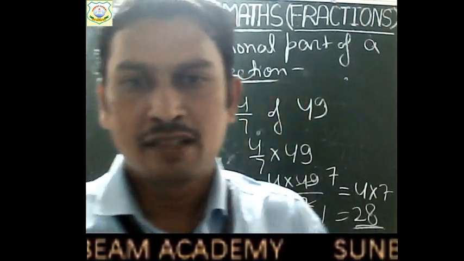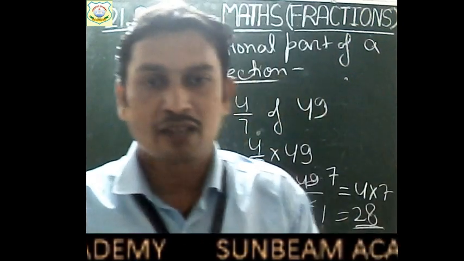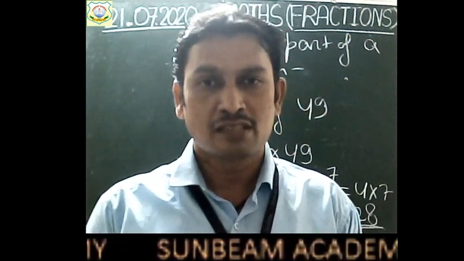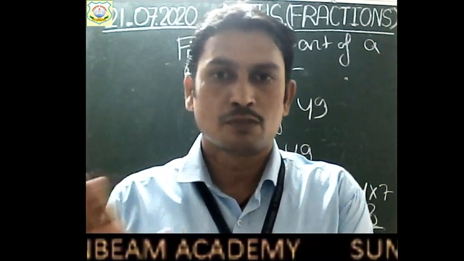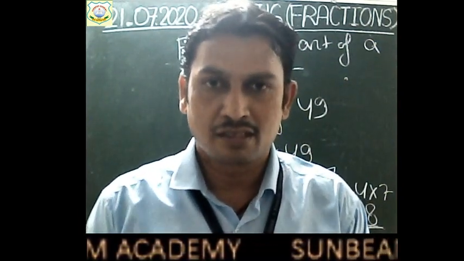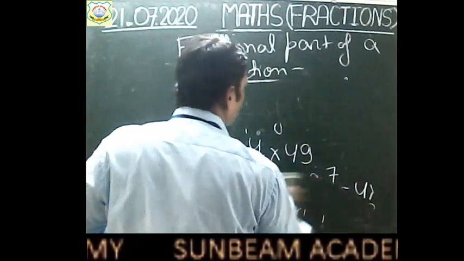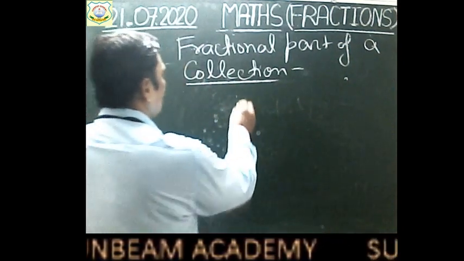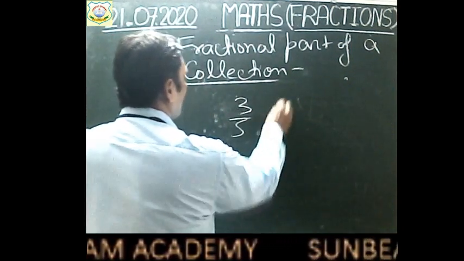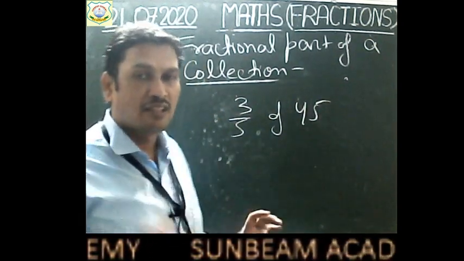Right? So children, this is how we find the fractional part of a whole. To find a fractional part of a whole, we will multiply the total number of the whole with the fraction. So if we have to find, suppose, 3 by 5 of 45, I think it is clear to you now.